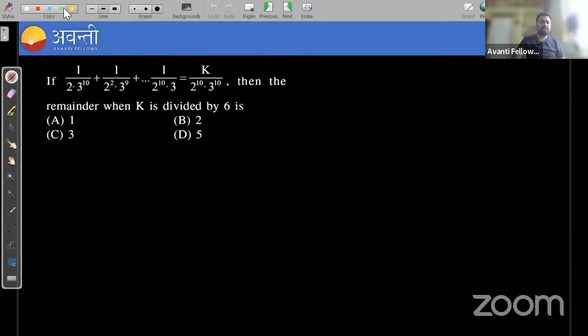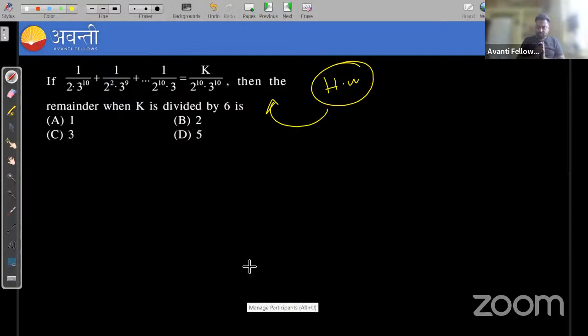Now this is the question for your homework. In the next class we'll discuss it. Guys, take a screenshot of this question. It's time to end your class. You can take a screenshot of this question and try to solve it. Actually, you must try these questions before coming to the class, guys. We'll discuss the solution in the next class, but you must try. Okay, you must try these questions once. What are the concepts we have covered? Only based on those concepts, you can solve it.